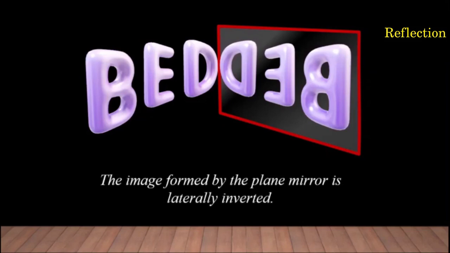So what do you understand? The image formed by a plane mirror is laterally inverted. I'm sure you must have experienced this every day when you look into the mirror. Your right hand is the left hand of the image. Every one of us experience this every day, right?